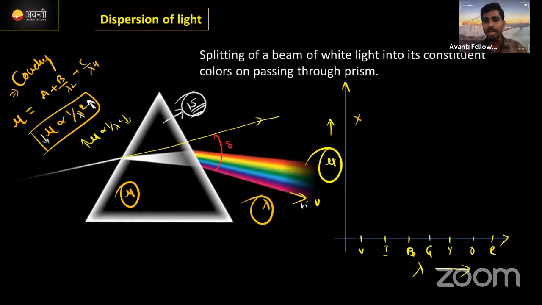Indigo less bend हो रहा है compared to violet. Then the value of refractive index will be less. इसको इधर आता है. Correct ना? Blue के लिए और कम होता है refractive index इधर. करेक्ट ना, ग्रीन के लिए और कम, येलो के लिए और कम, ऑरेंज और कम, रेड के लिए और कम. Means the wavelength order is increasing, means refractive index keeps on decreasing. Just join all these lines guys, you will get a curve, right? Correct na? This graph indicates the variation of refractive index through the color of a light from the prism. Clear? Let me know.